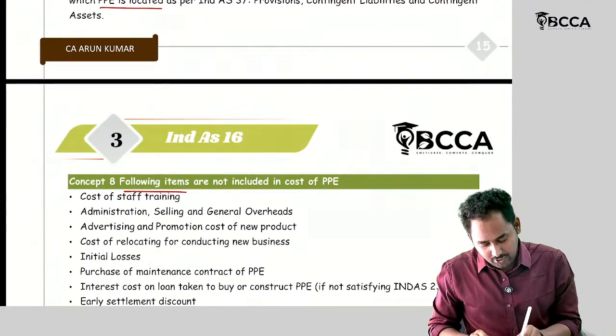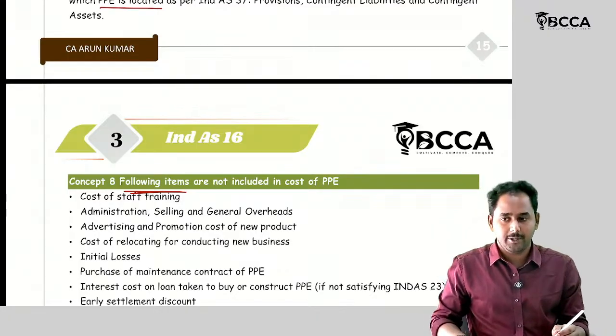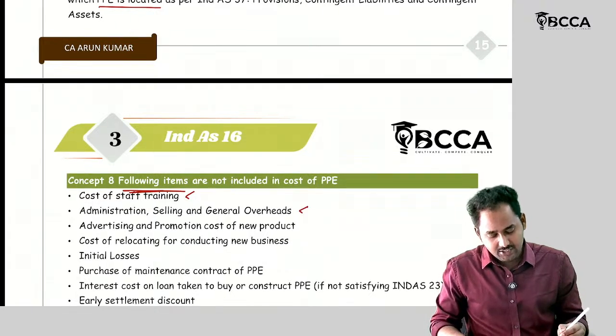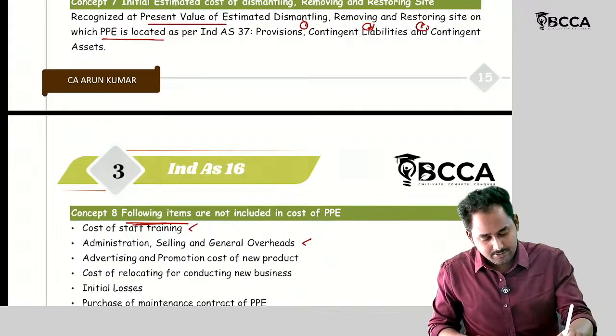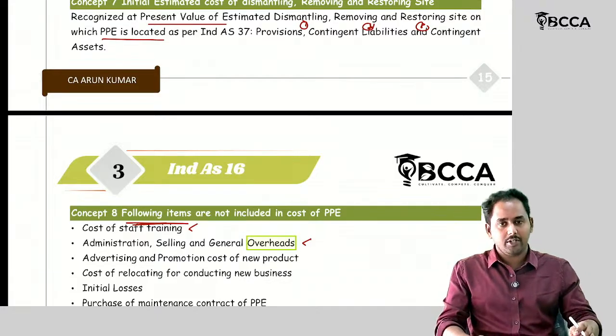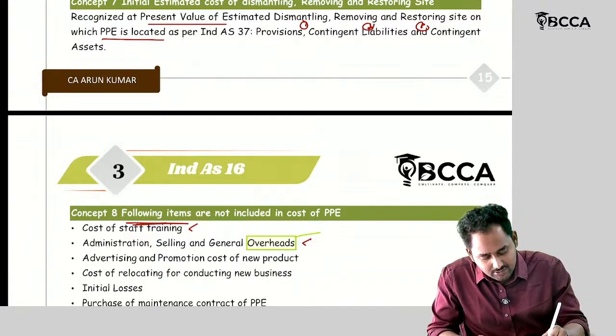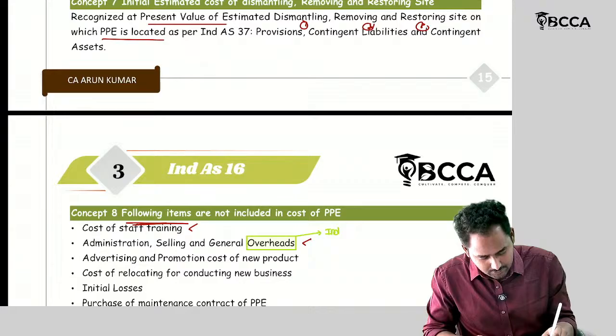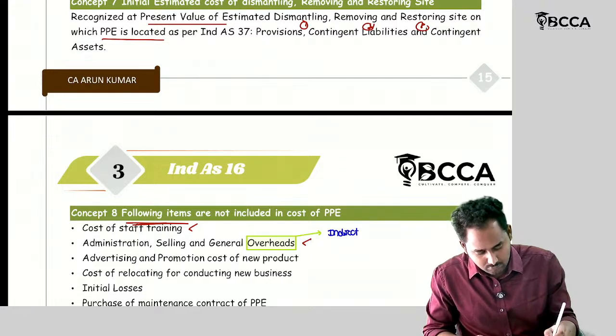Then let's see what following items are not included in the cost of PPE. Cost of staff training, administration, selling and general overhead. What is meant by overheads? I'm asking, what is meant by overheads? Overhead means indirect expenses.